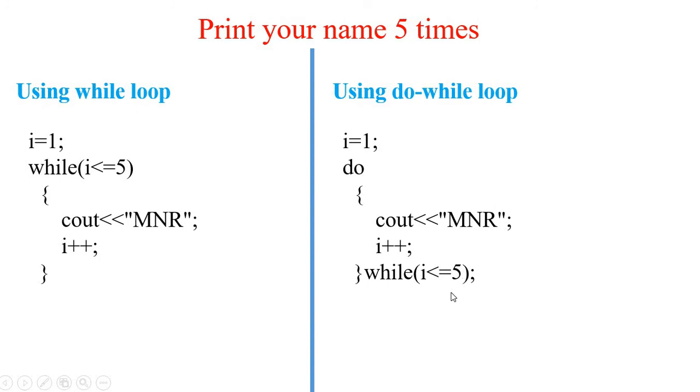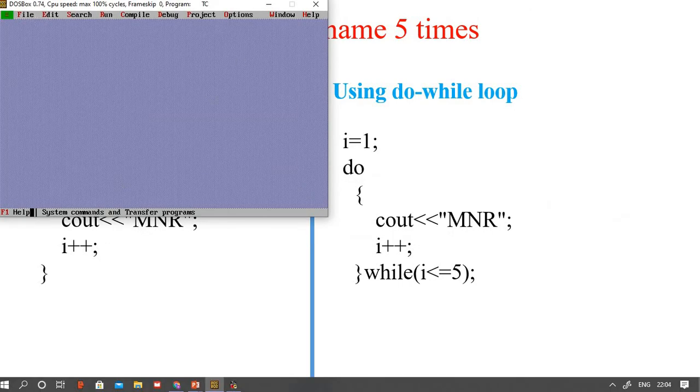Now it exits the loop. So every iteration, at the end of the iteration, you are checking the condition. That is why do while is exit control. In while, you are performing the test condition before the iteration, so it is called entry control. The while is entry control. So this is about while and do while. Then we execute this problem.